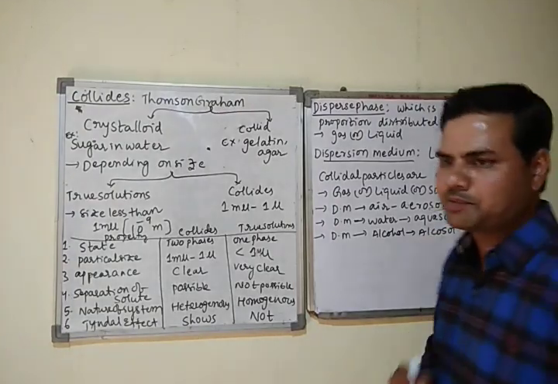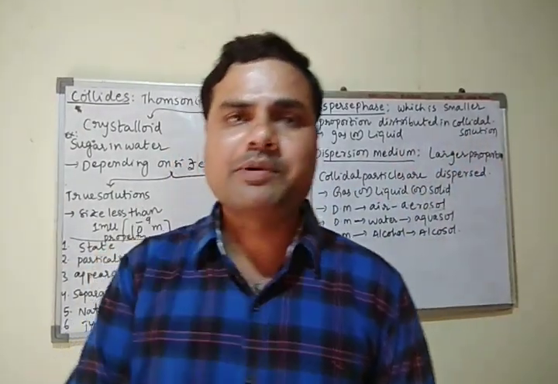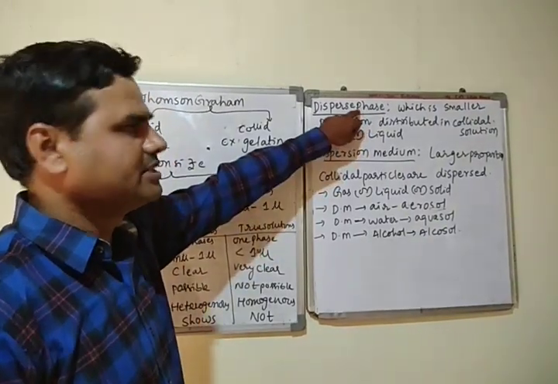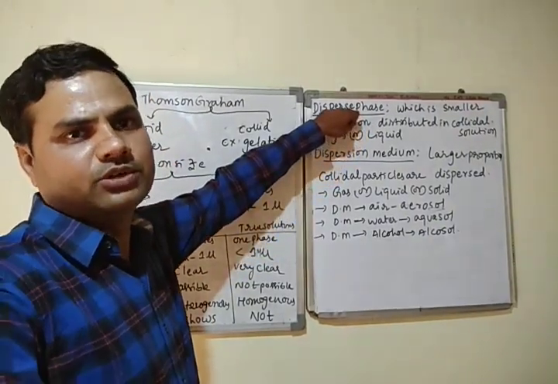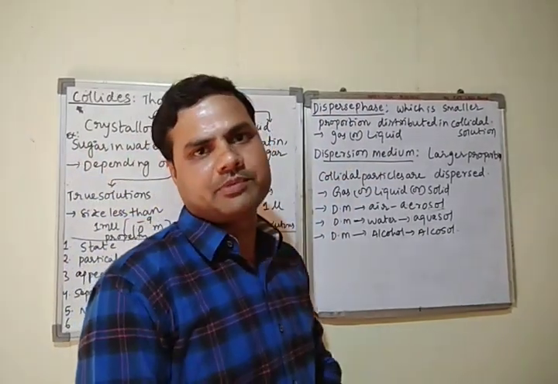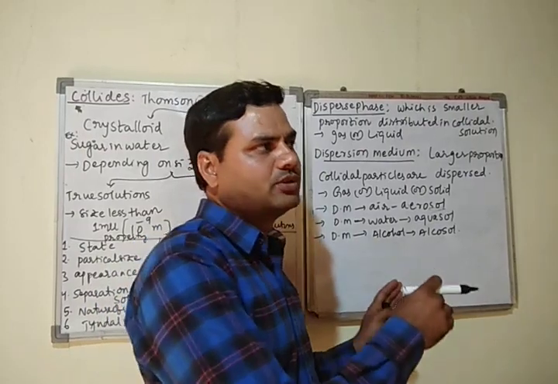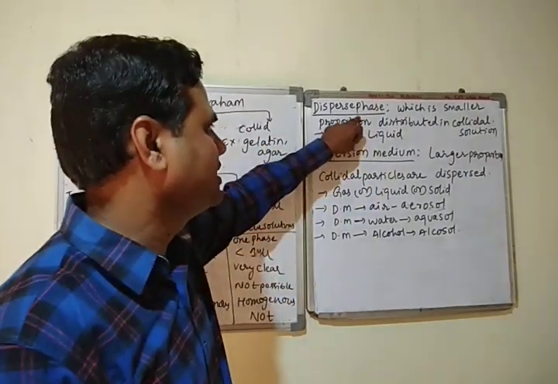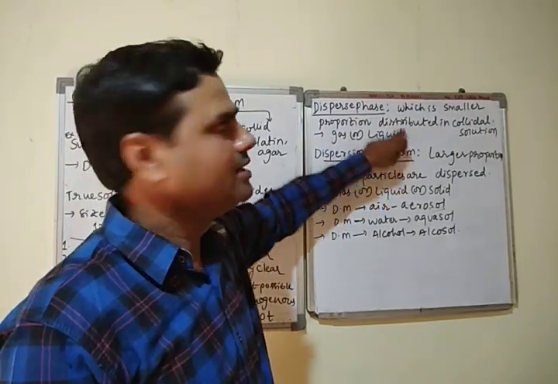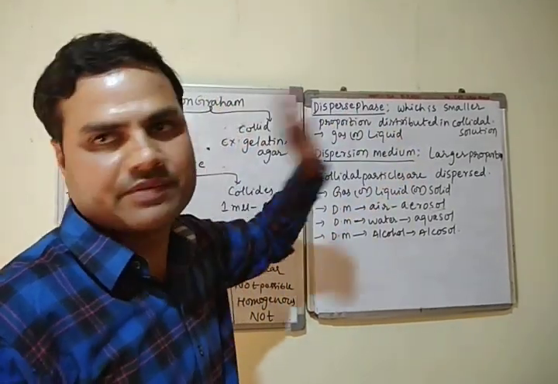The smaller proportion present in the colloids is called the disperse phase, like a solute in a solution. Because solute is the smaller proportion and solvent is the larger proportion, here also the smaller proportion is called the disperse phase, and it may be in the gas phase or liquid phase.